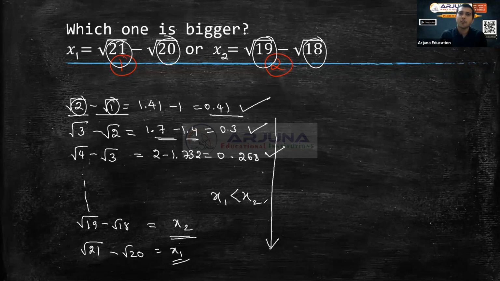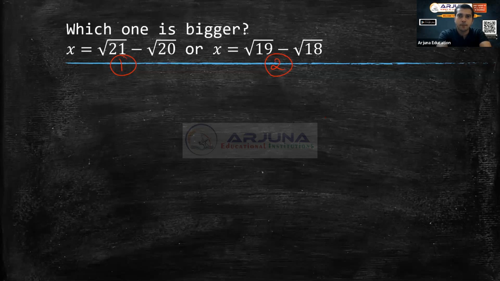Fine. I'll give another question of a bit different type. My question to you is, which one is bigger again?